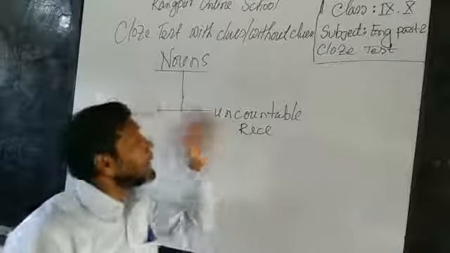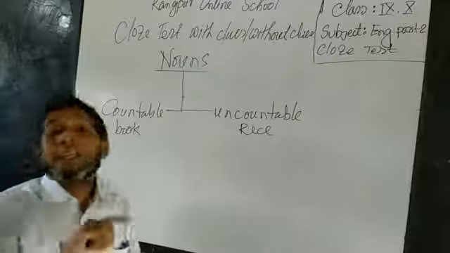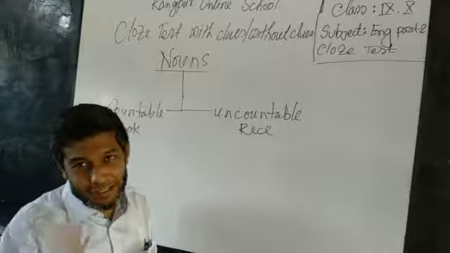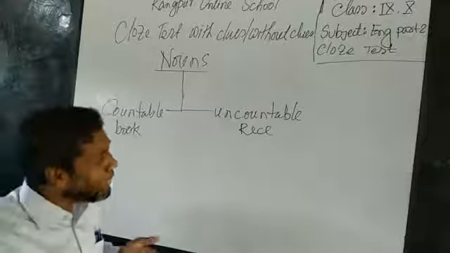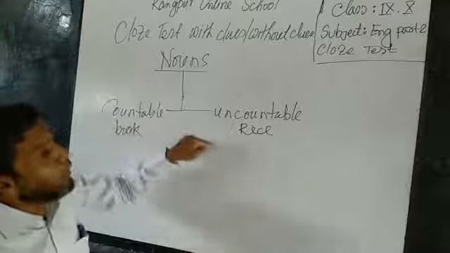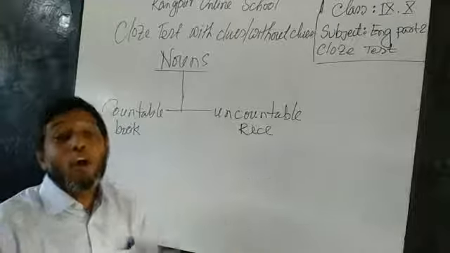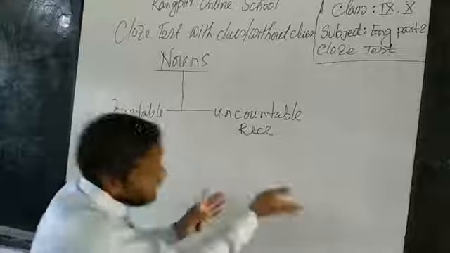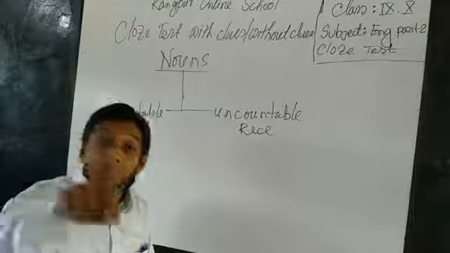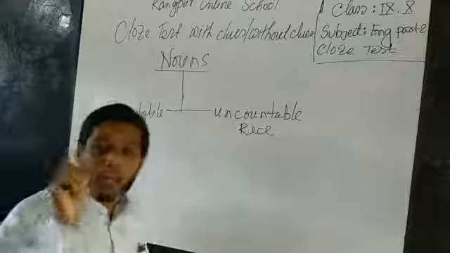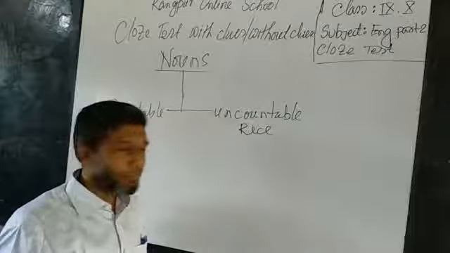This is uncountable. Its characteristic is that it cannot be counted. This is not enough, my dear students. So what will be enough for me? I have to know when this type of noun will be used in a sentence, what their characteristics are, and how they can be used in a sentence. Before using them in a sentence, they must follow some rules and regulations according to the grammar.